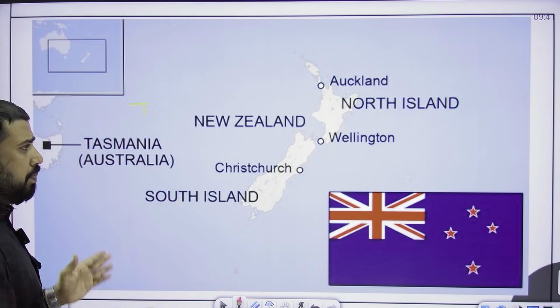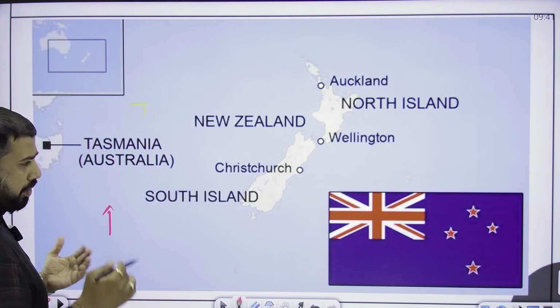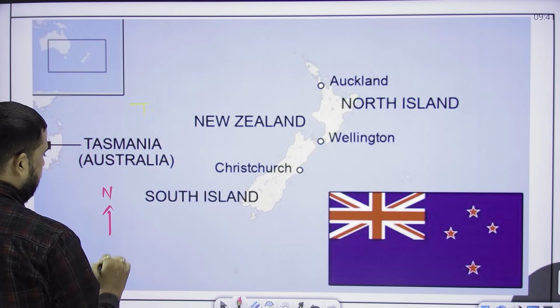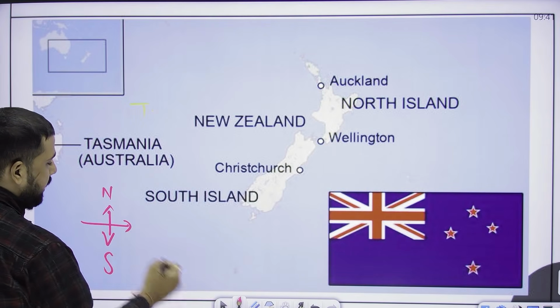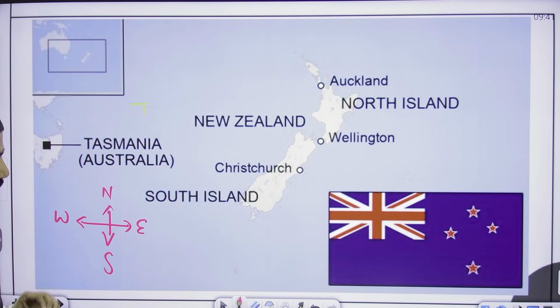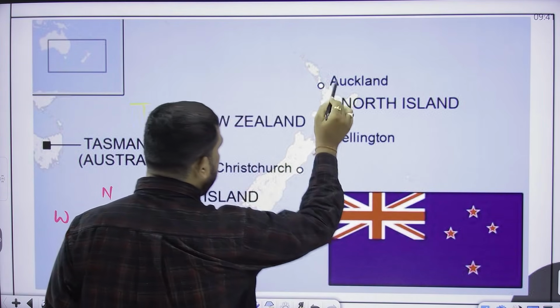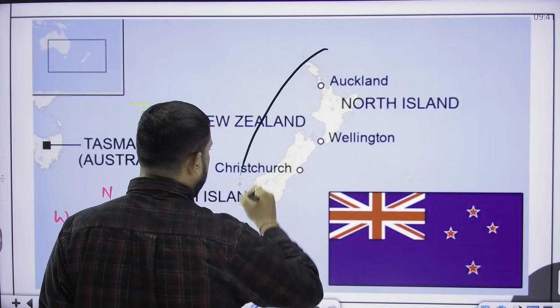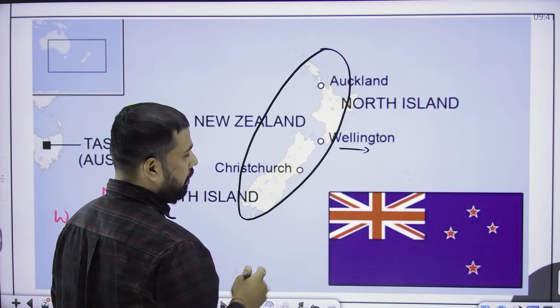Before starting the map, I will tell you the direction. Every time when we study a map, the above side is north and the below is south. On the right hand side it is east, and on the left side it is west. New Zealand is a country in the Pacific Ocean.